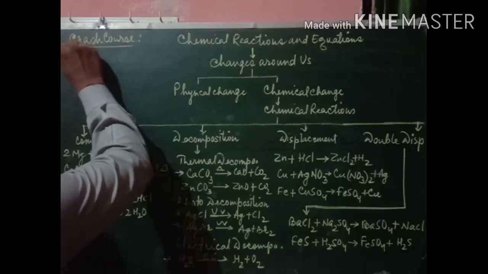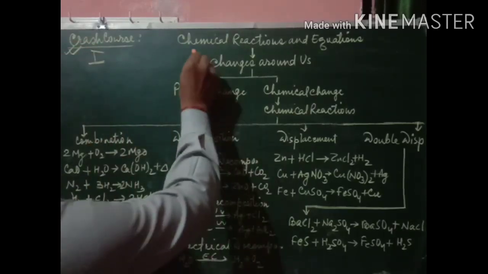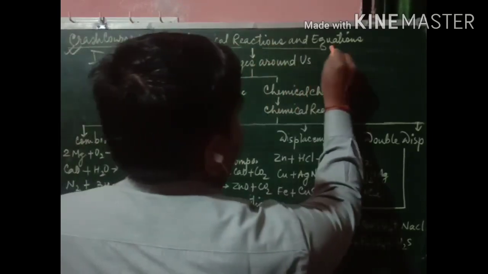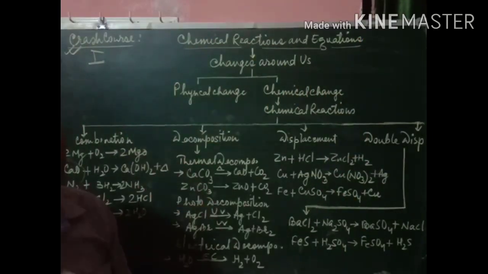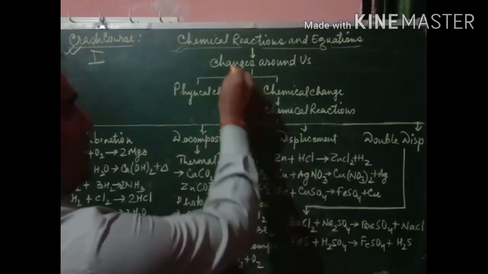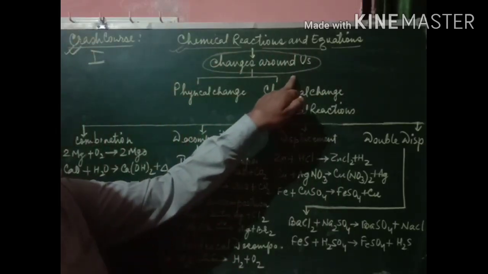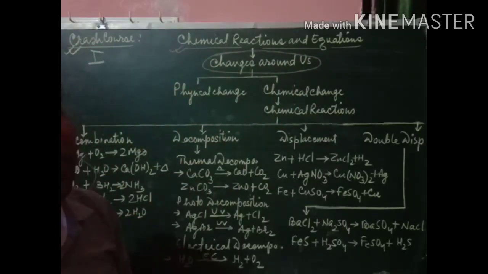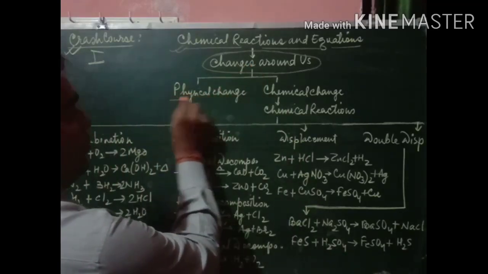So, actually, in the first crash course, the chapter is chemical reactions and equations. Okay, students. So, firstly, recap the chapter. What we have to read in this chapter, chemical reactions and equations. The main thing is changes around us. As in the beginning of the chapter, you already have read that changes are of two types.